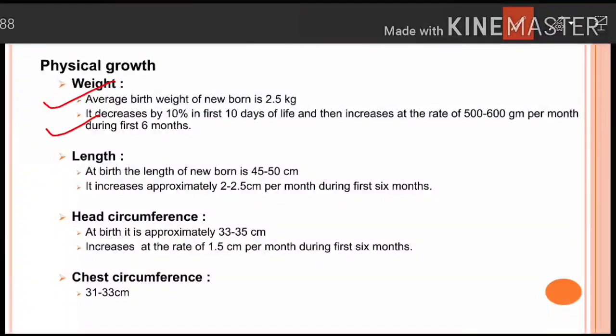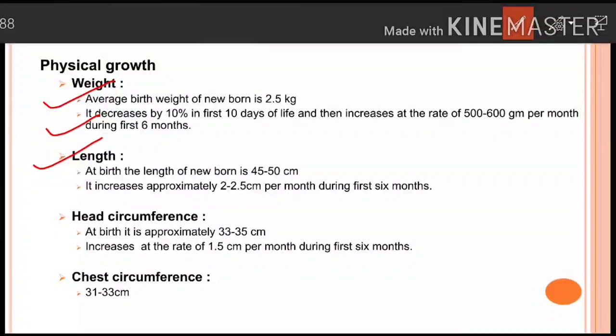Now, the birth weight decreases by 10% in the first 10 days. So just remember the rule of 10-10. It decreases by 10% in the first 10 days of life, and then it increases at the rate of 500 to 600 gram per month during the first 6 months. I hope this concept is clear to you. Please don't forget. Many times, if you are working in clinical areas, you will find that mothers complain that in the first 10 days the weight of their newborn is decreasing. So dear friends, you should know the concept behind it so that you can explain to them and give counseling. Okay, moving on to the length.